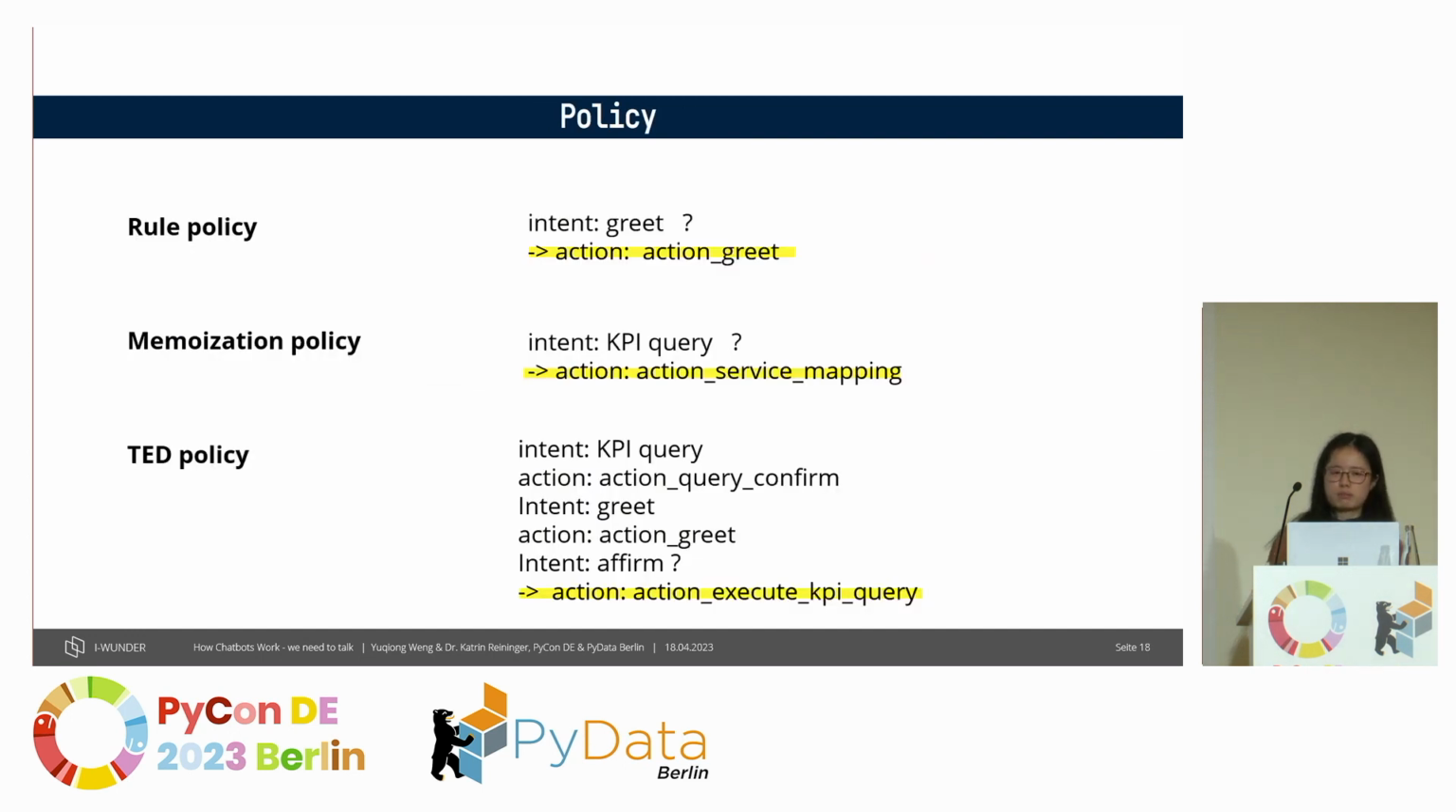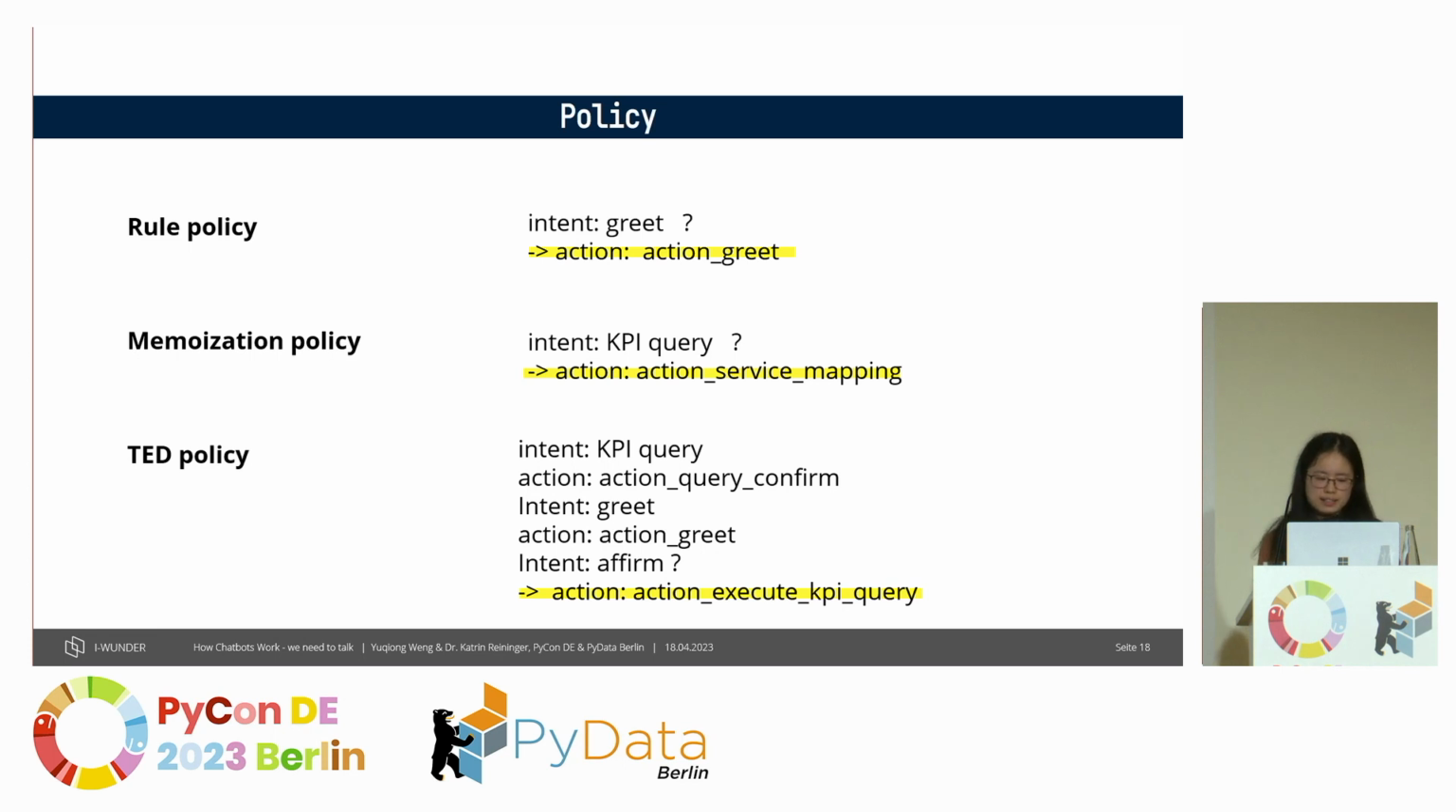Also, we have to train the chatbot to follow policies, which tell it to choose which step it should take next. There are different types of policies. For example, the rule policies, which have the highest priority, so the chatbot would always follow the rules if we define one. And the memorization policies tell the chatbot to follow the stories.